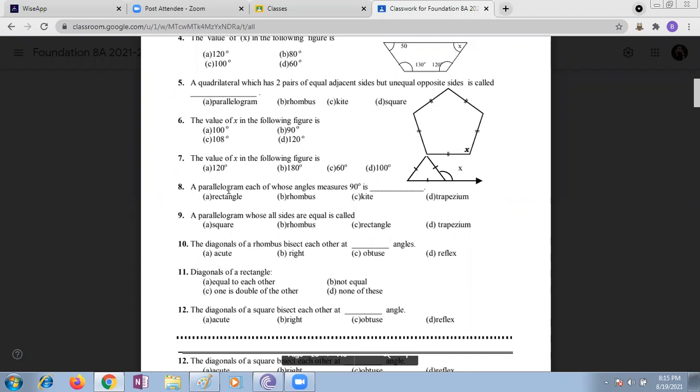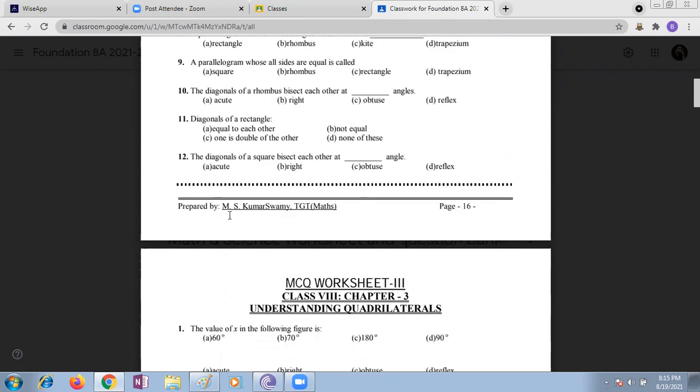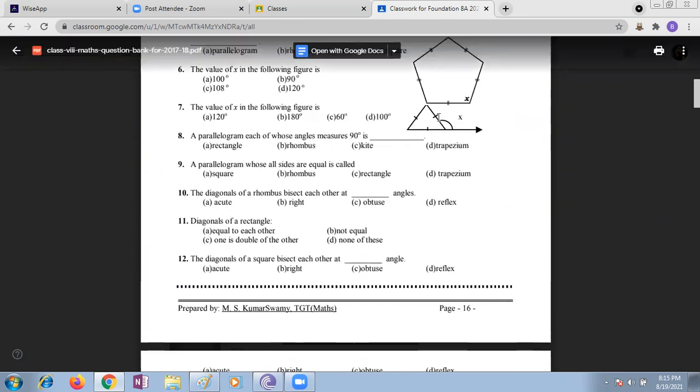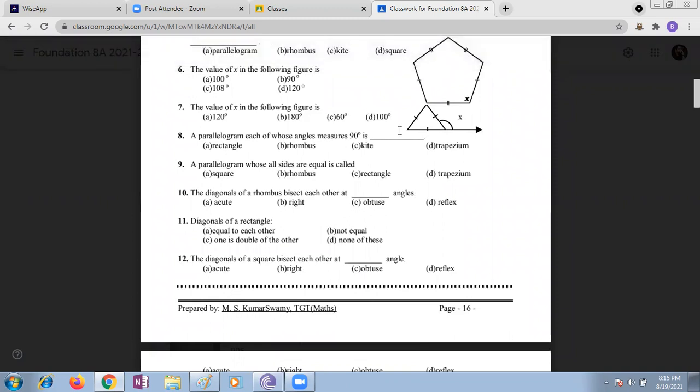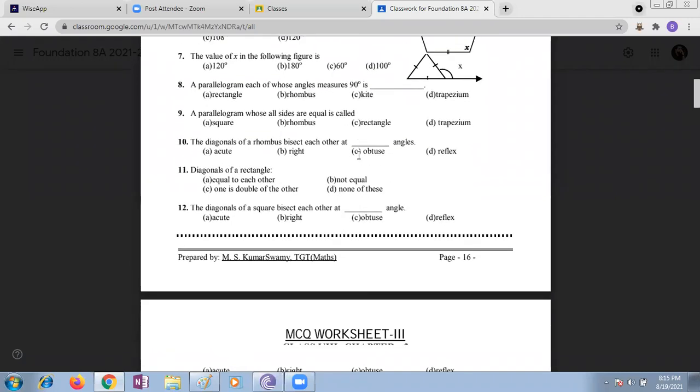Like that also they will ask questions, children. Please be careful. It is only given that all sides are equal. Equal means equilateral triangle. Each angle in an equilateral triangle is 60. So x plus 60 is 180, so x is 120. Next question, please. Go through the next one. We will discuss this so that we can leave.